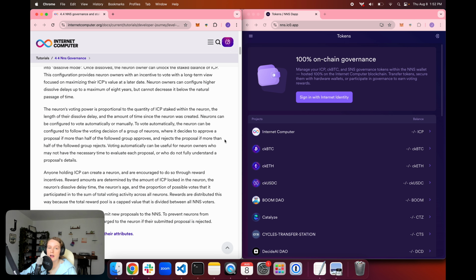And you can click on one of the proposals that's currently accepting voting. You can review the proposal's details, take a look at all of the different pieces of the network that are affected by whatever the proposed change is. And then you can choose if you want to vote for this proposal to be accepted by the network or if you want it to be rejected.